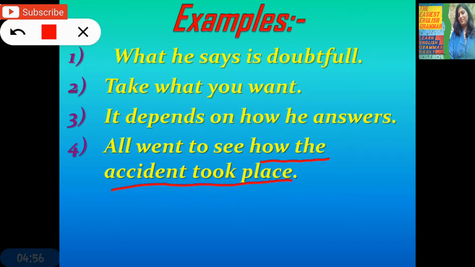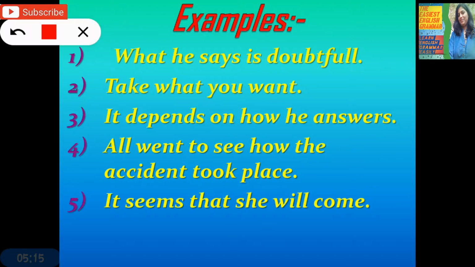Now how do we identify it? Ask the question after the verb: what? All went to see what? How the accident took place. So it does the work of a noun, and it is giving the answer to the question what after the verb of the main clause. So what is it? It is a subordinate clause, and it is a noun clause.